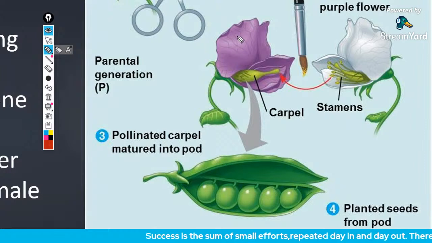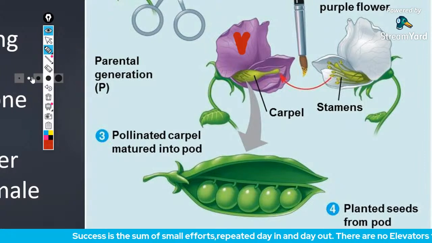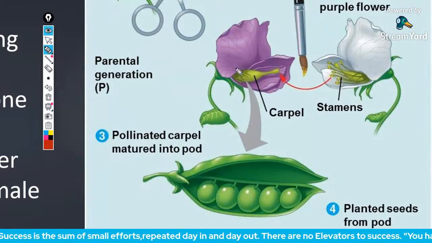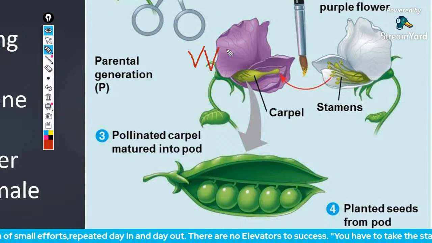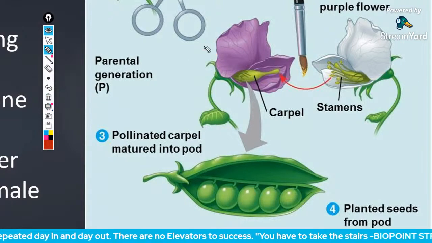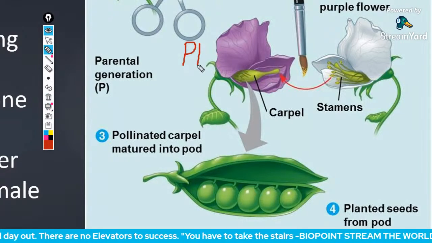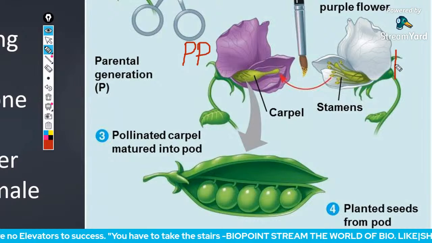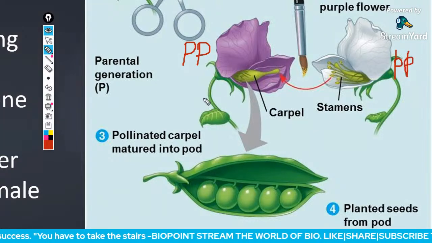This plant is capital V, or I'll write it with P for purple, capital P. This white flower is small p, small p.